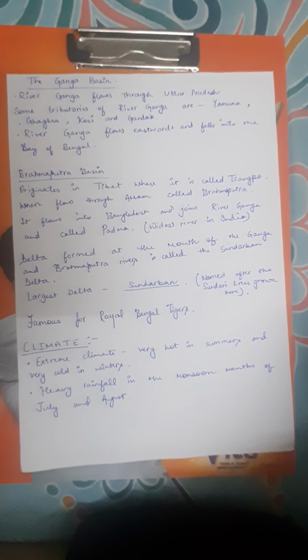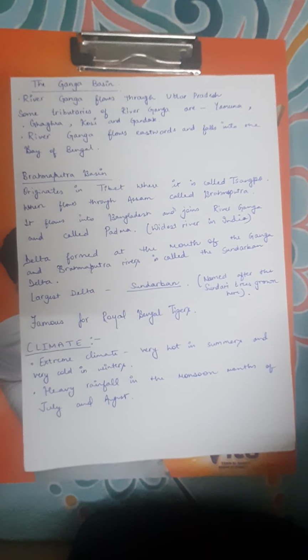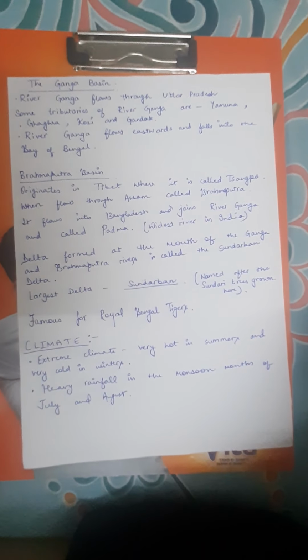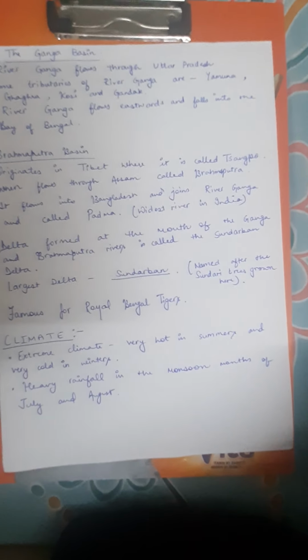Why is it called Sundarban Delta? Because the Sundari tree is grown here. It is the largest delta in the world. It covers an area of 75,000 square kilometers and it is famous for Royal Bengal tigers.